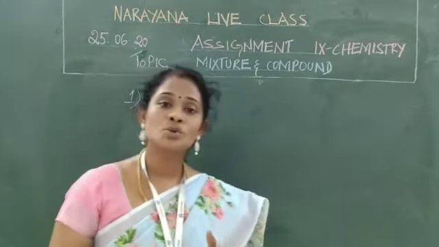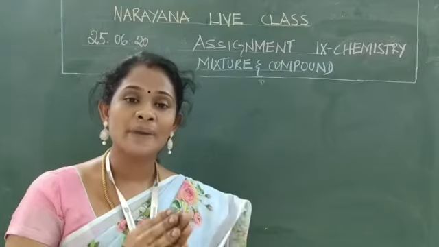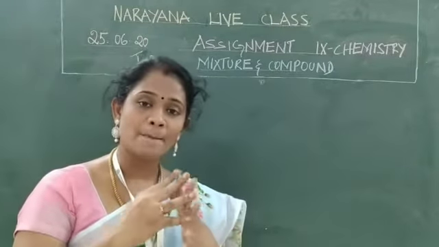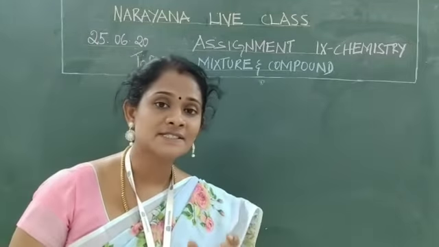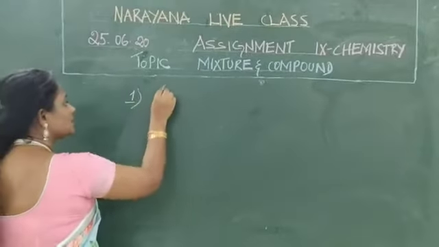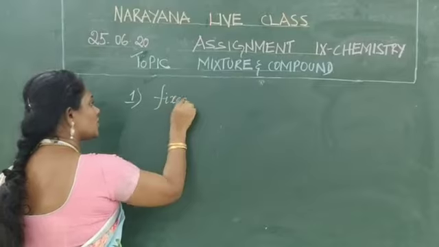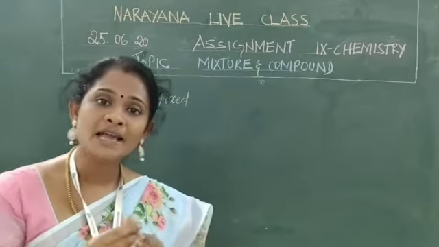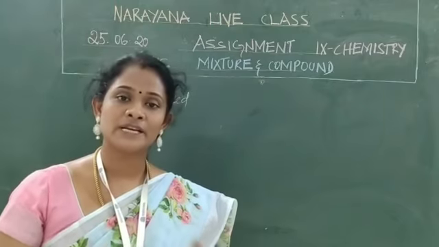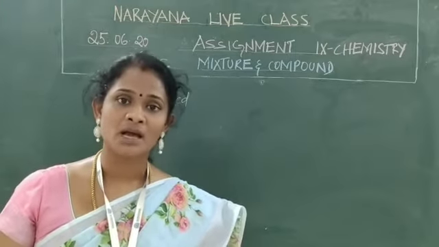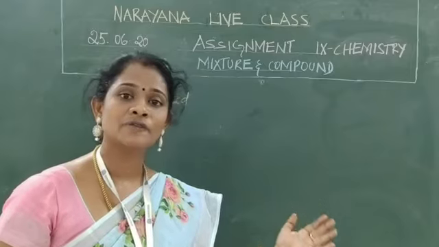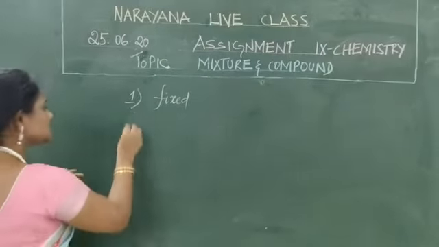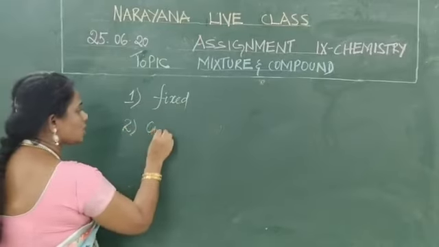When two or more elements combine together in a compound, they combine in a fixed, definite proportion. Elements react to form a compound. For example, sodium reacts with chlorine and forms a compound, sodium chloride. So, elements react to form a compound.